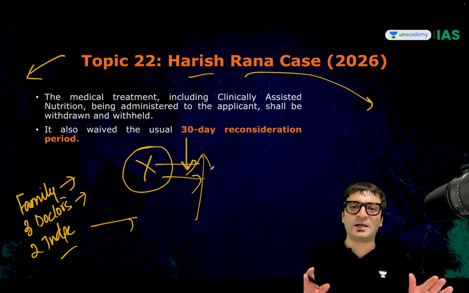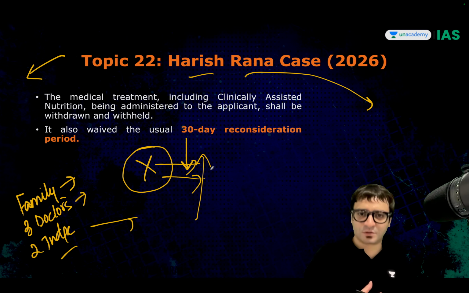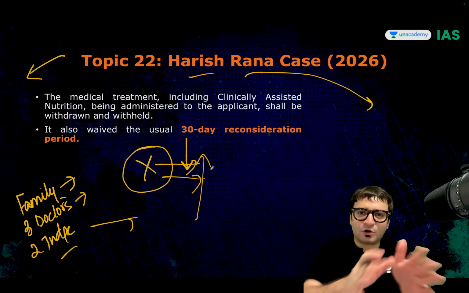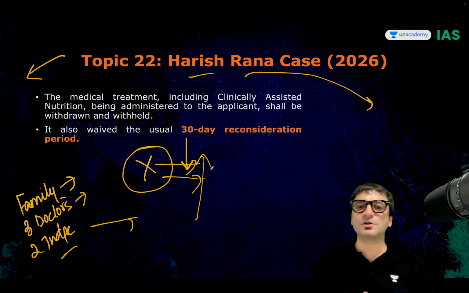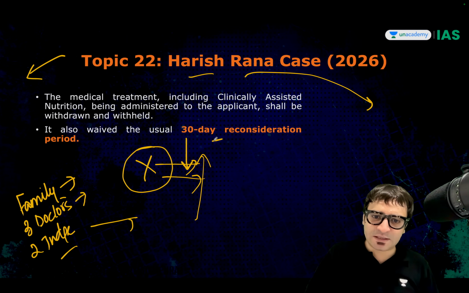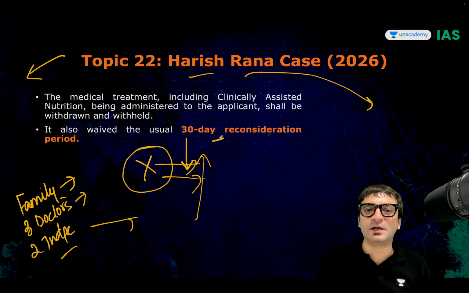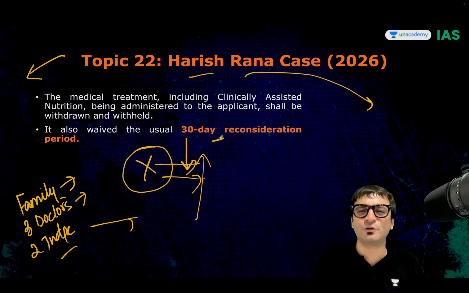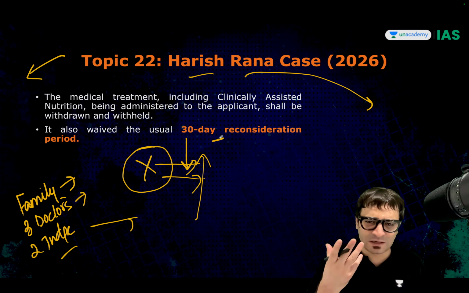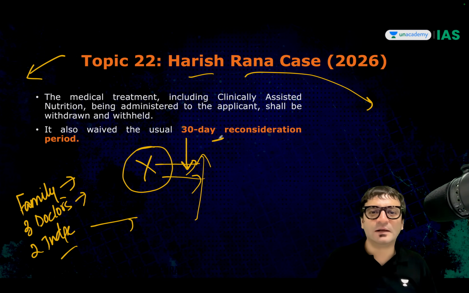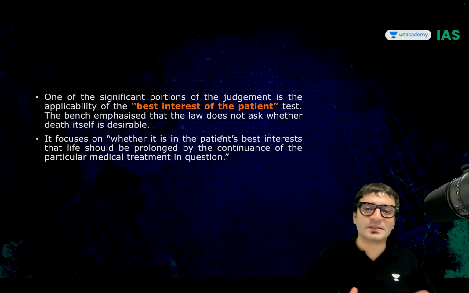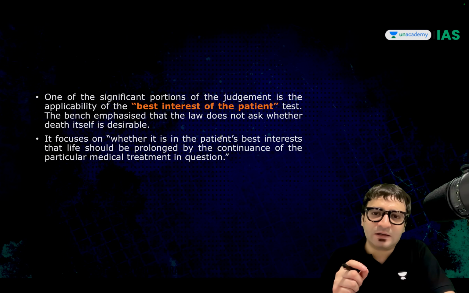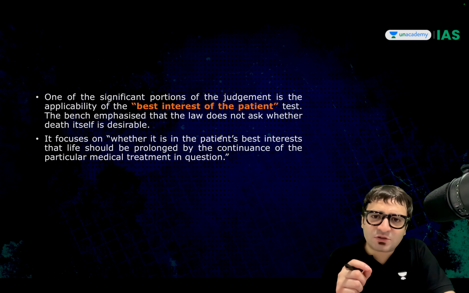Maybe in this 30-day period, you will back out. You'll say, no, I don't want to continue with this, I want to take care of this particular individual. But in this case, even this 30-day reconsideration period was waived off because the court said you don't need it, because for many years you have been wanting to effect the death of your child because he is living a life of misery. What is important in this case is the Supreme Court said